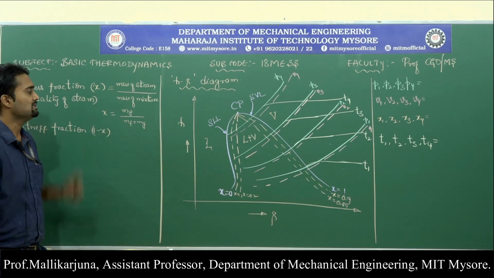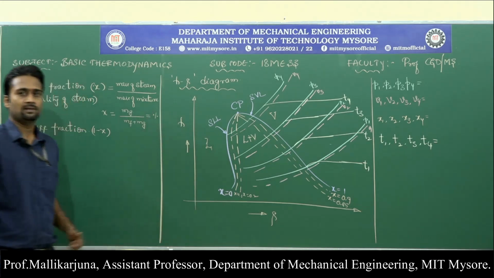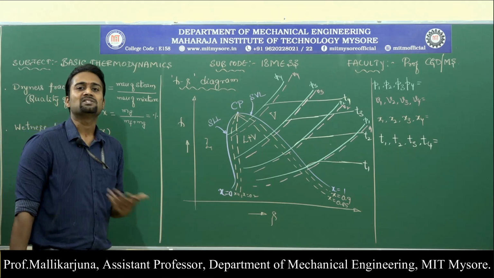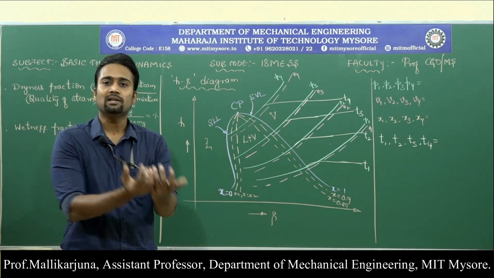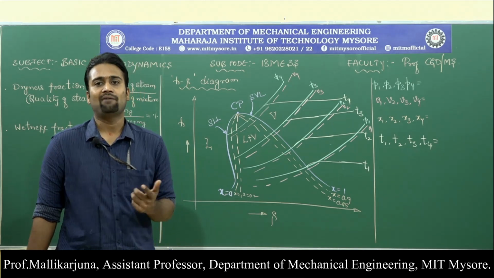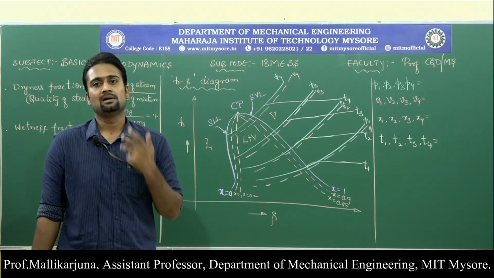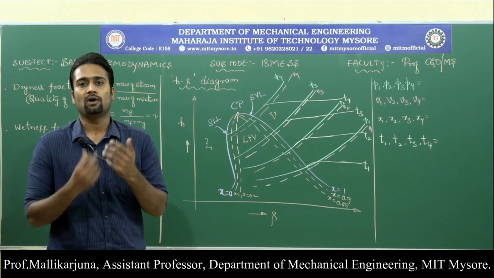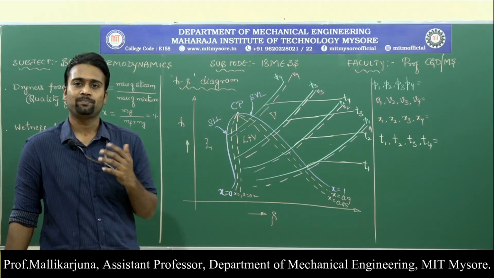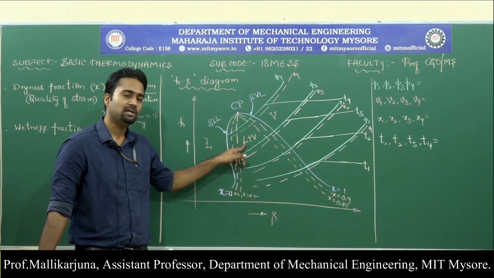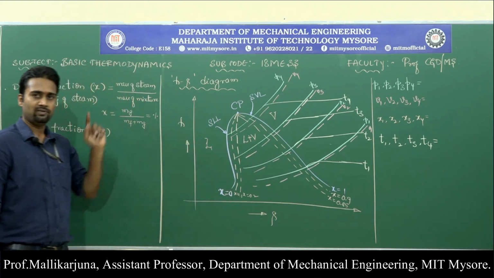So this is usually expressed in terms of percentage. Quality is in terms of percentage. If I say the quality of the steam is 60%, what do you mean by that 60%? The given mixture has 60% dry steam. In the sense, 0.6 out of 100%, 60% of the steam is dry, and the remaining 40% is wet. In the sense, 40% liquid is present and 60% vapor is present. That is the meaning of that example.